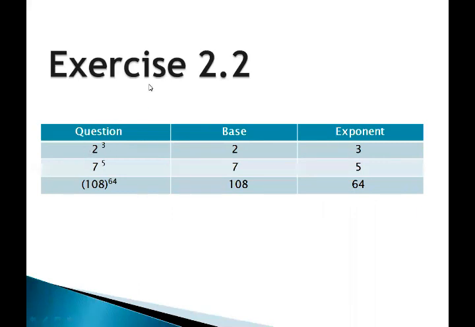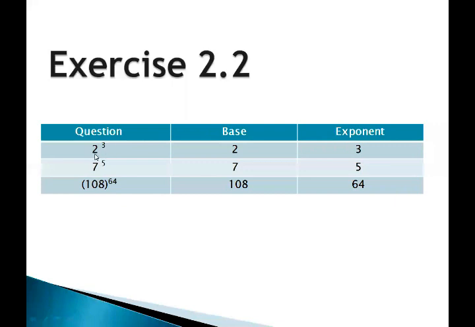Now related to this concept, we have exercise 2.2 and the questions are given there that we have to identify the base and exponent. So here we have a table which is consist on 3 columns. So leftmost column is consist on that questions which are given in your exercise, and the next column for base and exponent. It means we will identify in the question which number is showing the base and which is as exponent. So first one is 2 to the power 3.